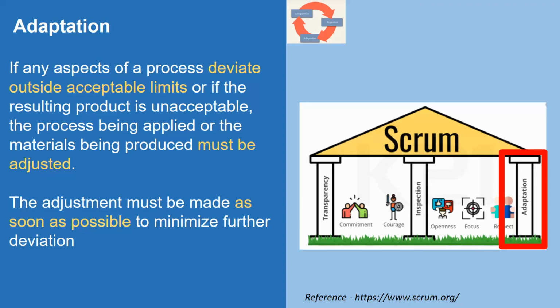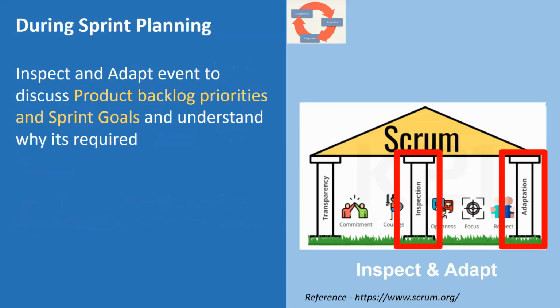Inspection and adaptation work together, so in my latest slide I'll talk about how they work together and are applicable to all these ceremonies. During sprint planning, we inspect and adapt to discuss product backlog priorities and the sprint goal, and understand why it is required.